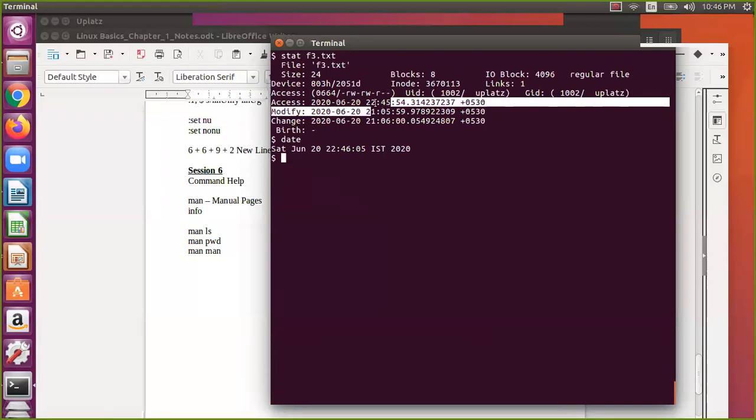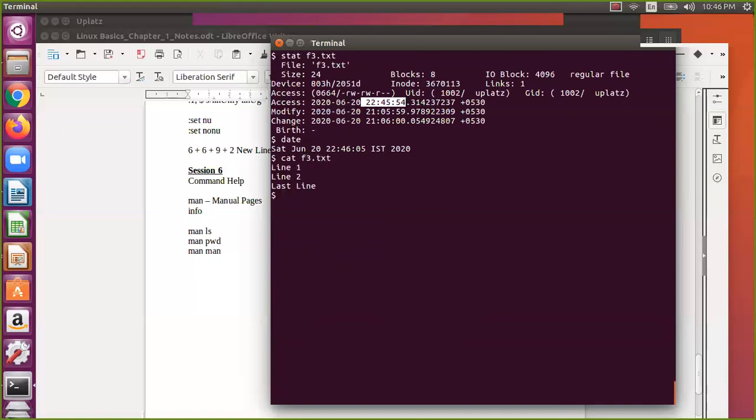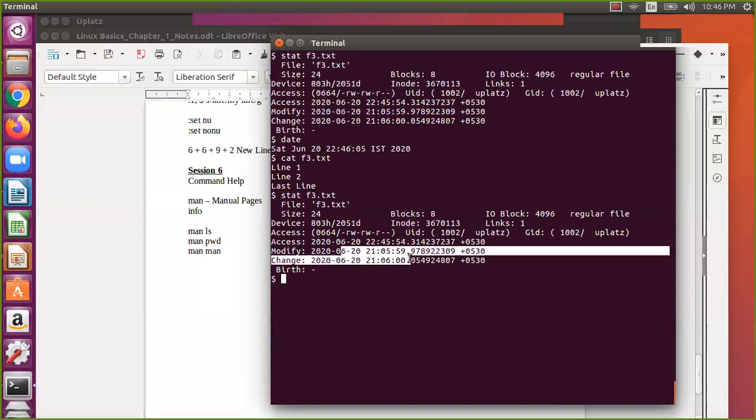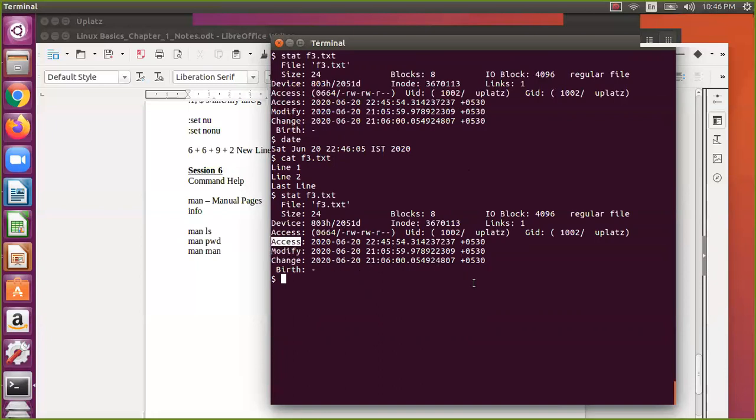So if you see this one, access time got modified. If I say cat f3.txt and then look at these statistics, only this particular thing will be changed. Why? Because you are only accessing that particular file, you are not modifying it, you are not changing any permissions. So this is for permissions, this is file modification, this is access. So that's what this particular thing is.